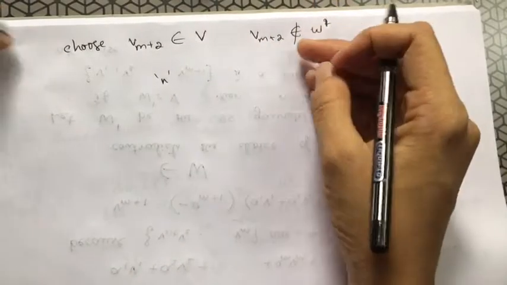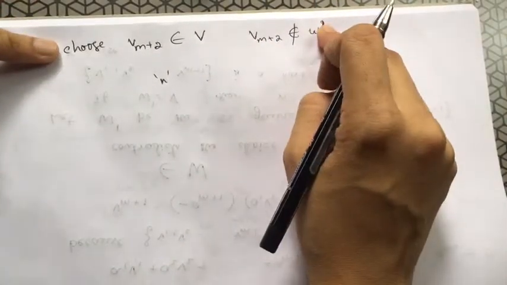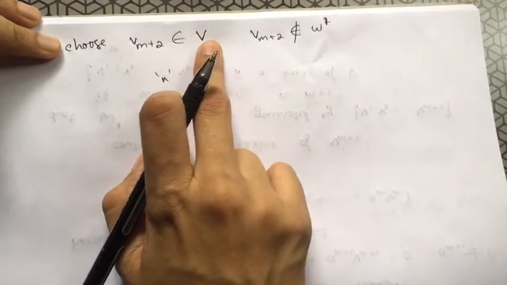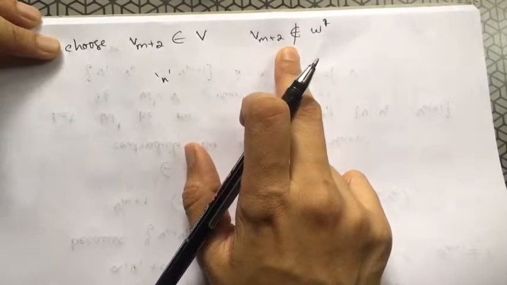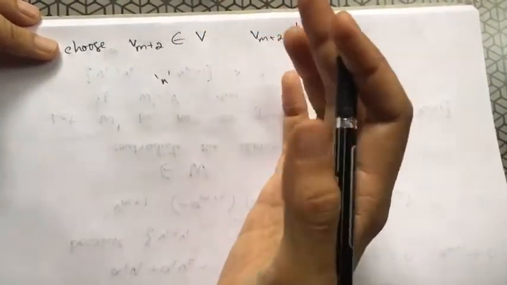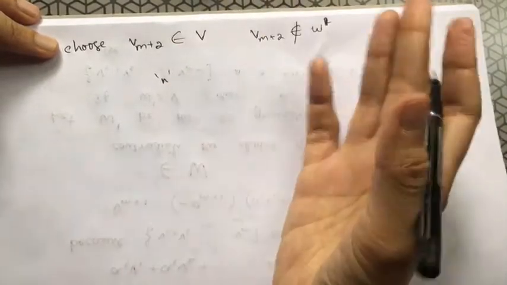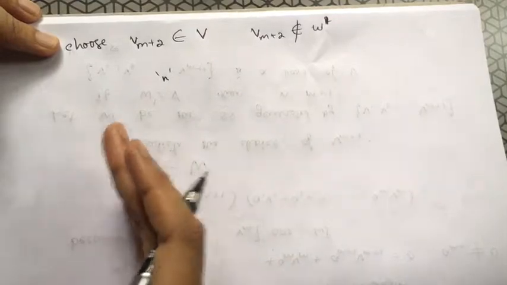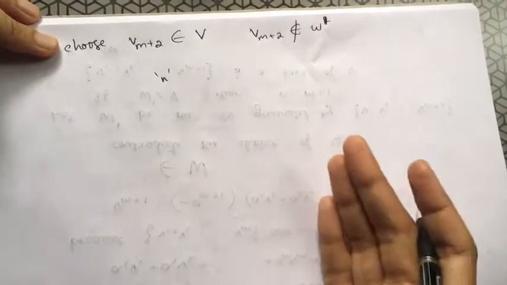After finite steps, as I continue this process, I'll show that if this vector belongs to V, then it belongs to W dash also. So after a finite number of steps, say after n minus m steps, because I have started from m plus 1, m plus 2, like that.